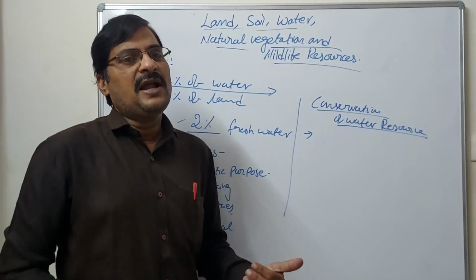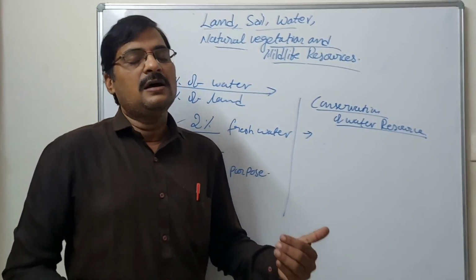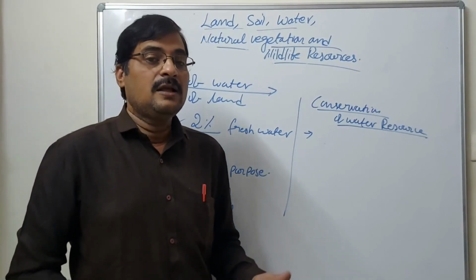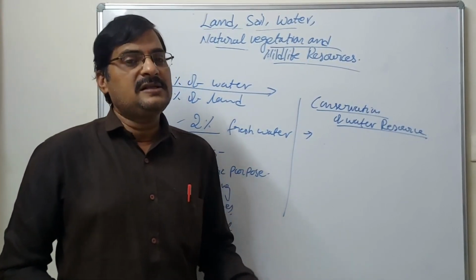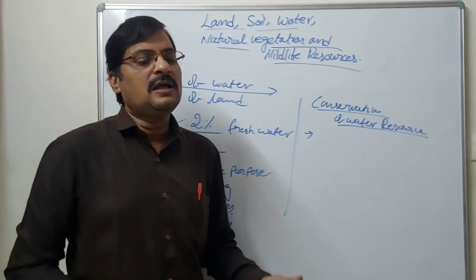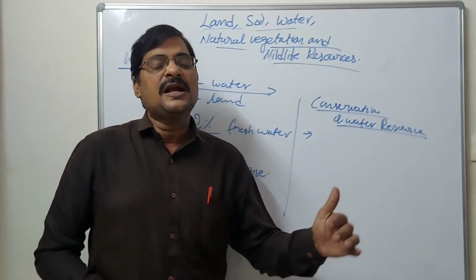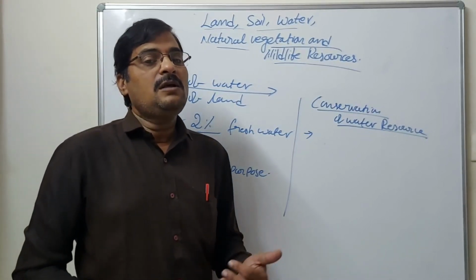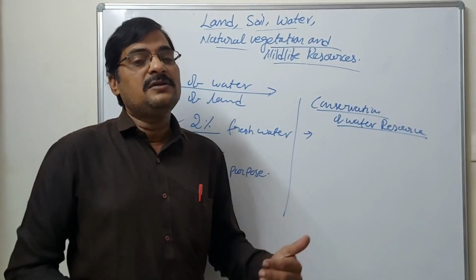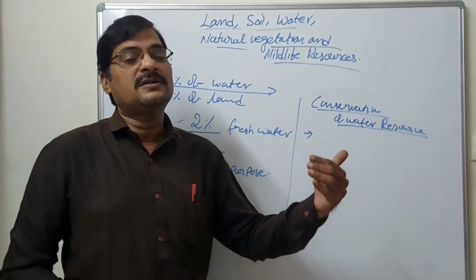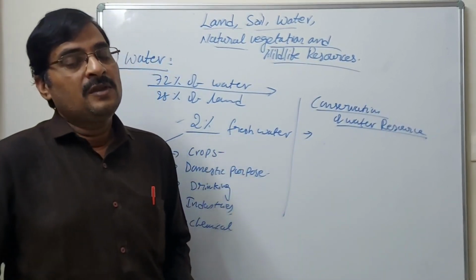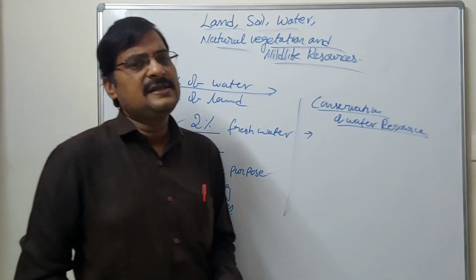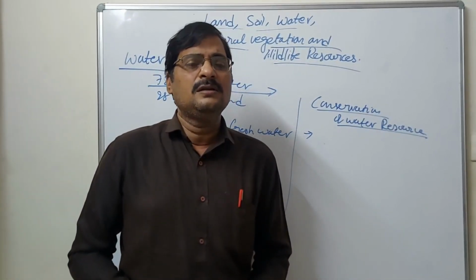There are two kinds of lands: dry land areas and moist land areas with water. Take the example of Rajasthan, an area with very few water resources, so we have to conserve the water. Why should we conserve water? Is there any necessity?